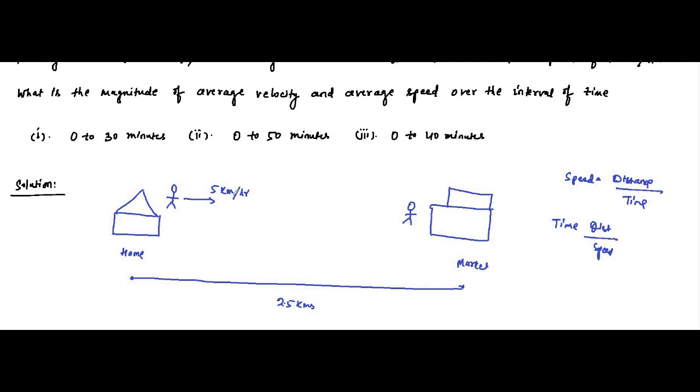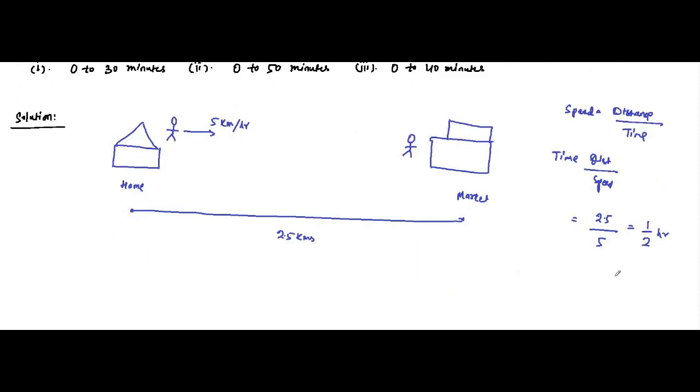So the distance is given, the speed is given. So time can be calculated as 2.5 divided by 5, which is equal to 1 by 2 hours. If 1 hour is 60 minutes, then 1 by 2 into 60 minutes is equal to 30 minutes.